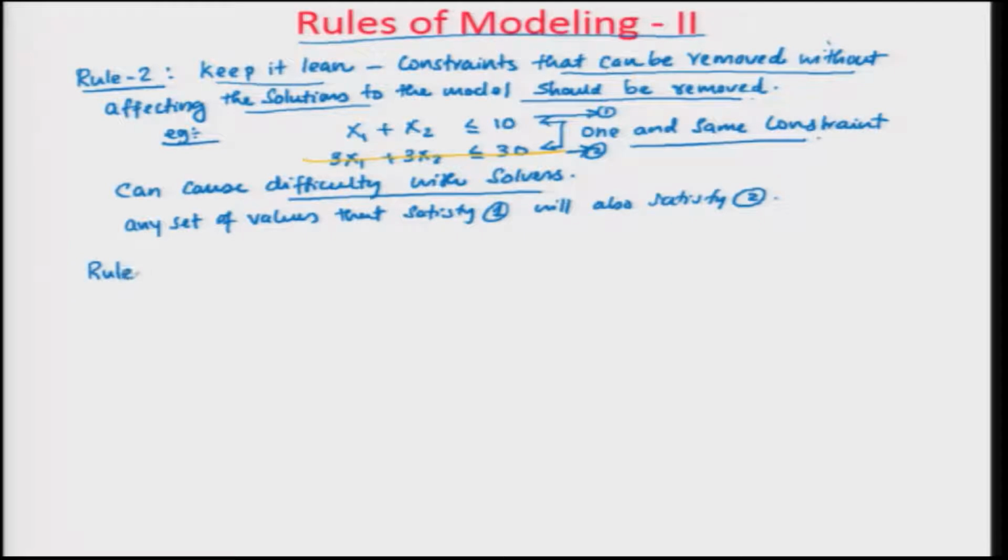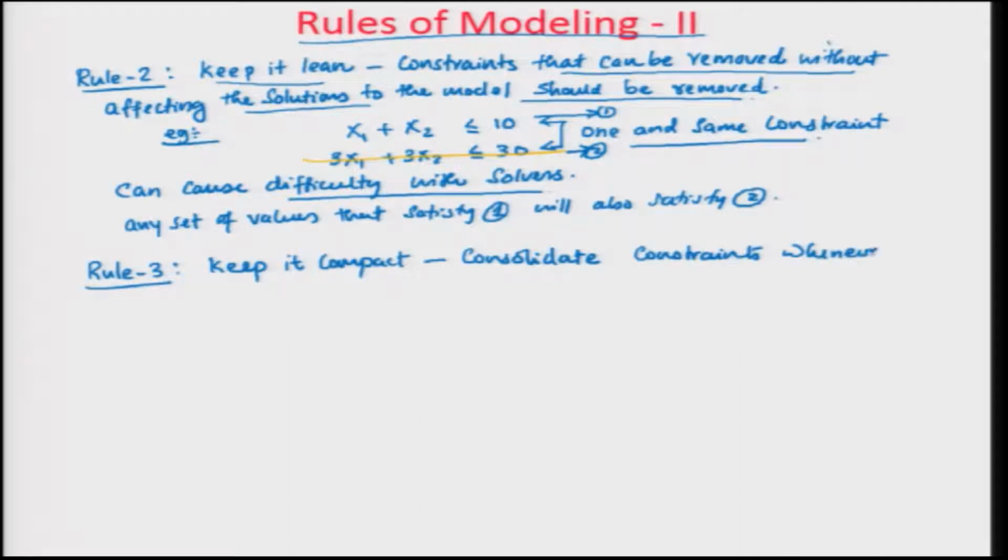Then the third rule, rule 3, is keep it compact. Keep it compact means consolidate constraints whenever it is possible.